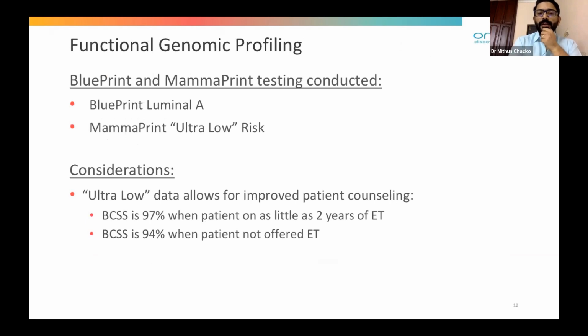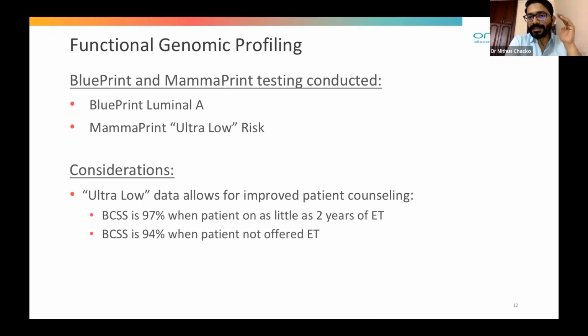So her BluePrint and MammaPrint testing was done, and it turned out to be luminal A by BluePrint, and MammaPrint showed ultra low risk. We had a lot of discussion in the previous study regarding ultra low risk. The Stockholm data shows that the breast cancer specific survival is 97% when the patient is offered as little as 2 years of endocrine therapy, and 94% when the patient is not offered endocrine therapy.